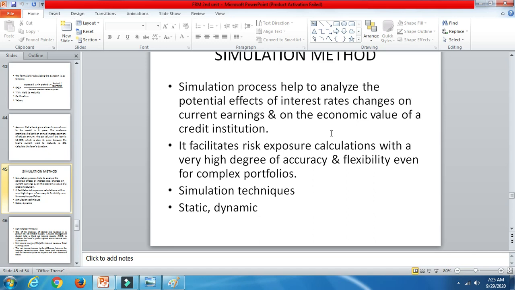If interest rates are declining, any cash flows that may arise due to prepayment of loans will have to be taken care of, because that will result in giving lower yields. So that's another one.